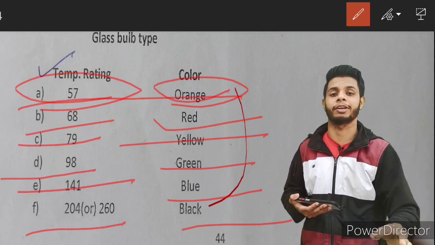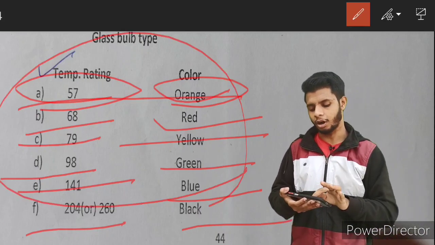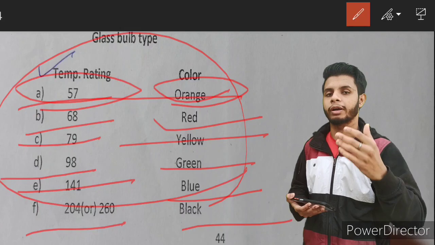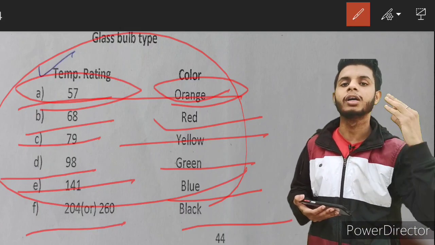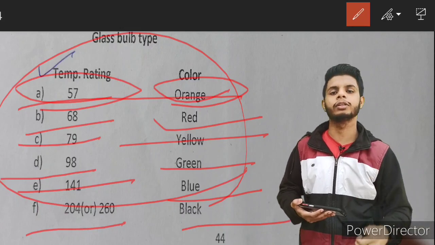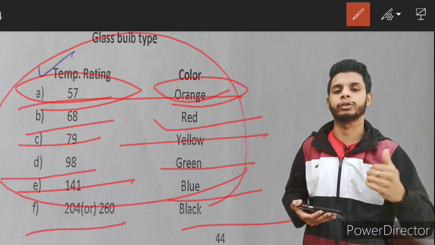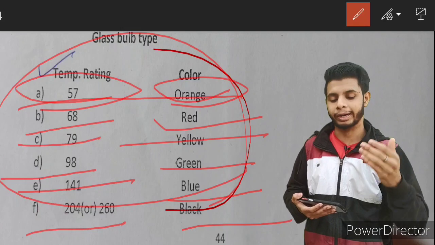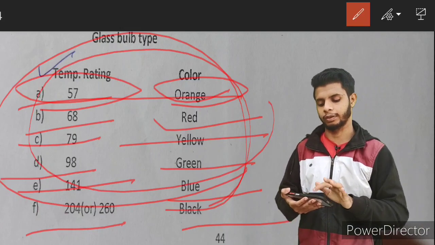Now you will ask me, sir, how can we determine which color we need to install in a particular place? It will totally depend upon the fire load of that particular place. If you know about fire load, that's very good. If you don't know, I'll make a separate video on that, on what fire load is and how you can calculate it. So this is the color coding.